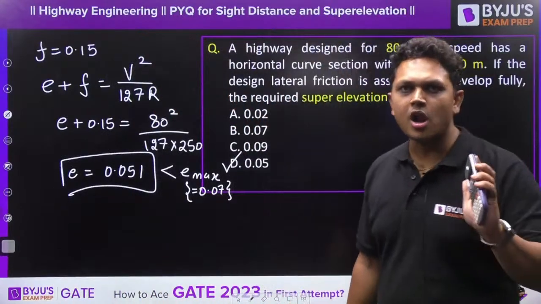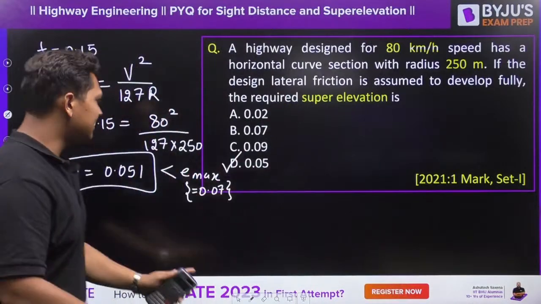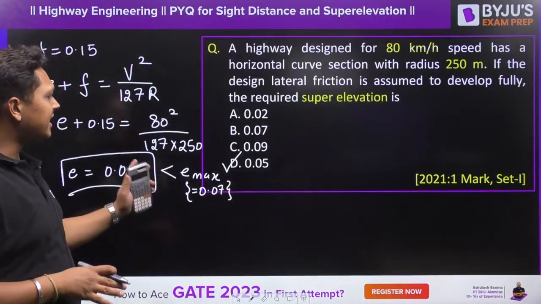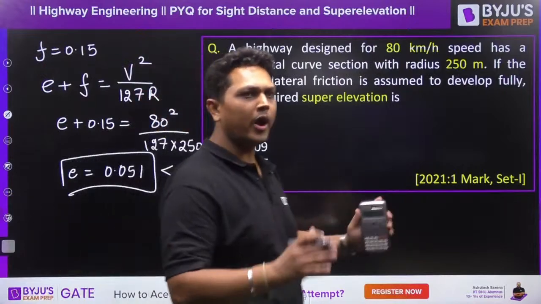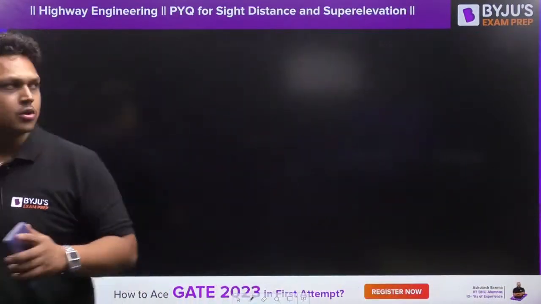Is it clear to all? Is it clear to everyone? Until and unless it is specified, you will not take Emax more than 0.07. Clear? Next question.